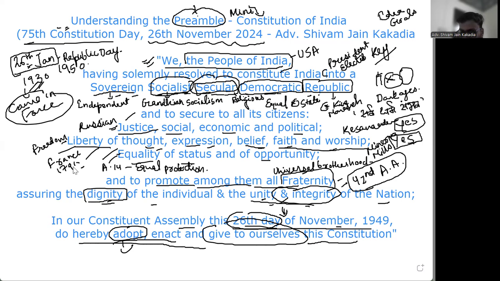I hope this helps in understanding the preamble, particularly if you're not from a law background. I would look forward to your feedback. I hope I was not too technical in explaining this, but I was really keen to record this because, as I said, it is the 75th Constitution Day, and it's such an honor to be able to put this lecture out. I have delivered several sessions in the previous Constitution Days at different colleges, but this is the first time I'm putting a video so that it remains over here and more and more students can benefit.